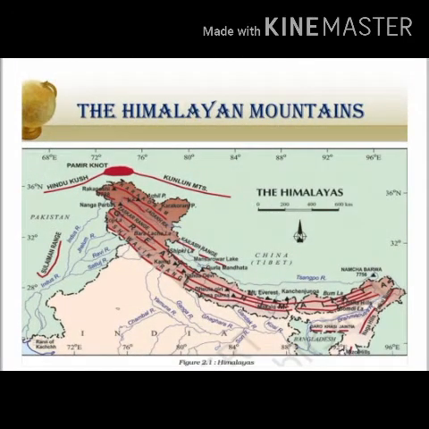The Himalayan mountains. Himalayas are geologically young and structurally fold mountains which stretch over the northern borders of India. These mountains range in a west-east direction from Indus to Brahmaputra. They form the highest and most rugged mountain barriers of the world. As you can see in the picture, they form an arc which covers a distance of about 2400 km. Their width varies from 400 km in Kashmir to 150 km in Arunachal Pradesh.